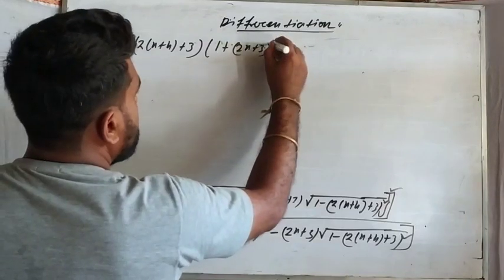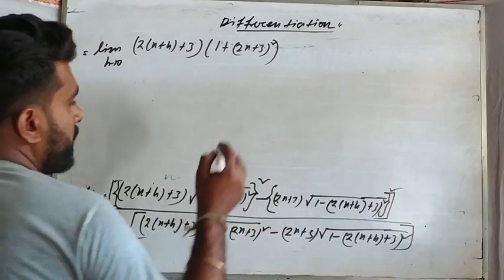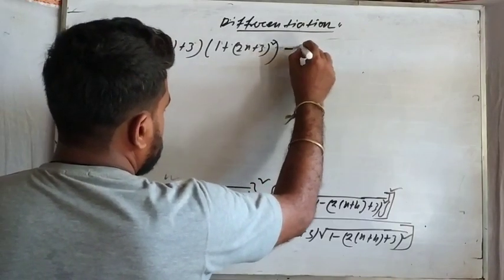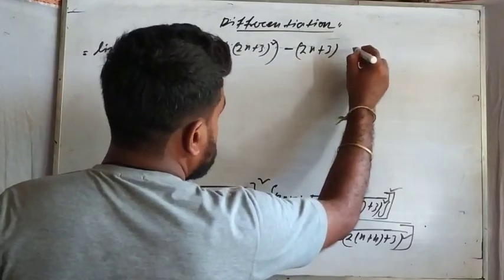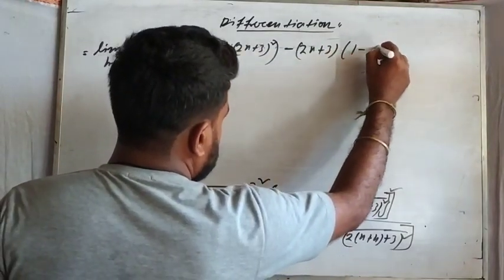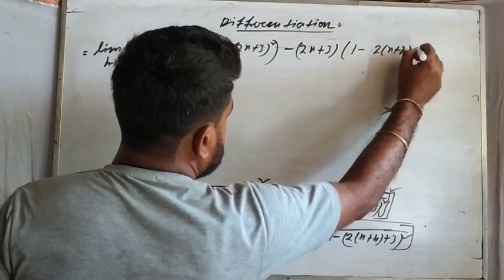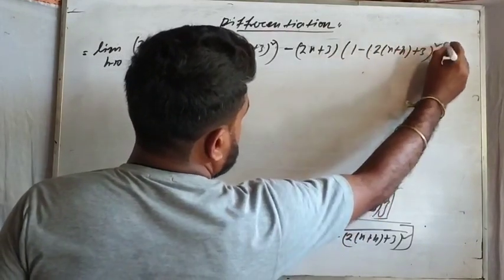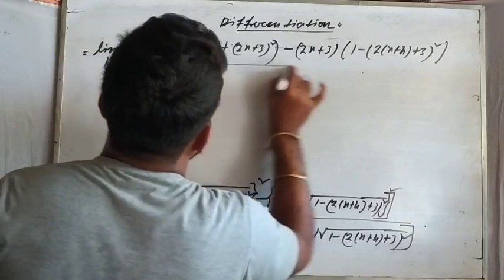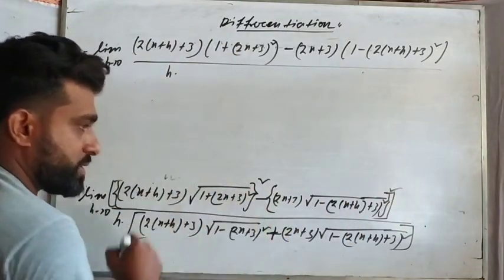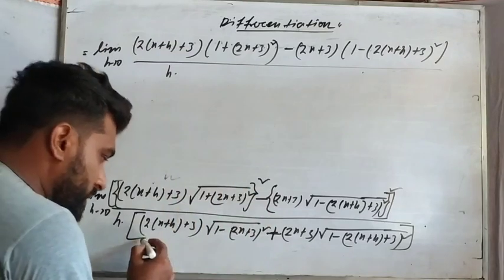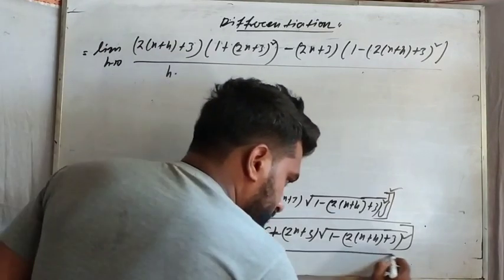तो ये whole square भी एक है, whole square एक है, ठीक है, और इधर माइनस 2x प्लस 3, और उधर रूट चला जाएगा 1 माइनस 2 इंटू x प्लस h प्लस 3 whole square, whole by h into... just sorry, this will be plus, this will be plus. Now you can see in the denominator part, this term you have.